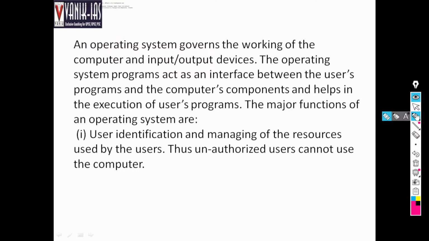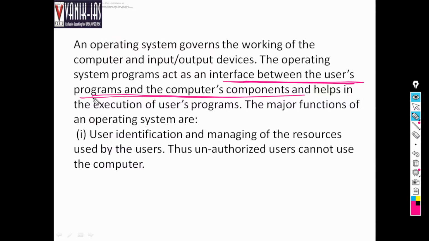The operating system acts as an interface between users' programs and computer components and helps the execution of users' programs. It will understand what you are asking, and then it will direct different components to work. First it receives the information, then it understands what you want, then it gives directions to different parts of the computer to execute the program.